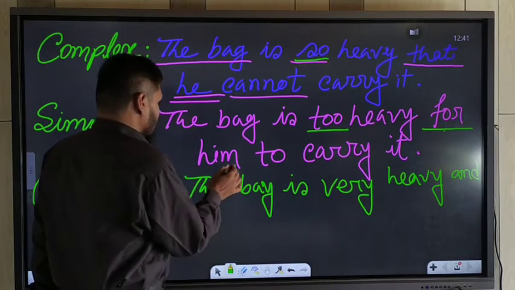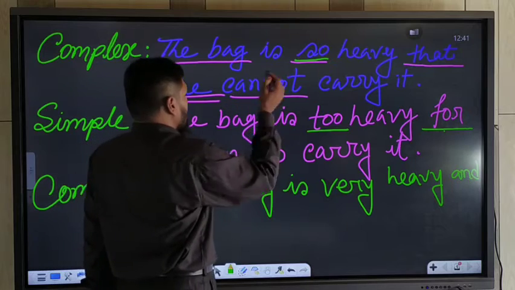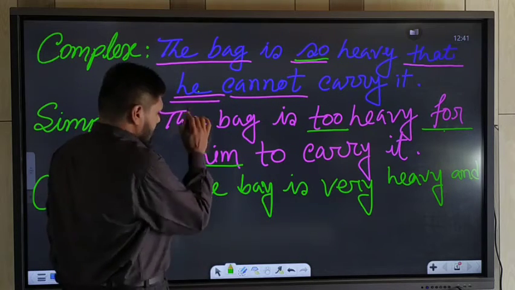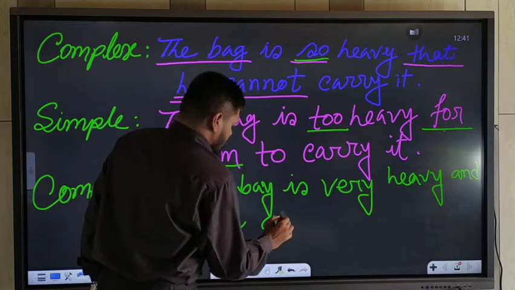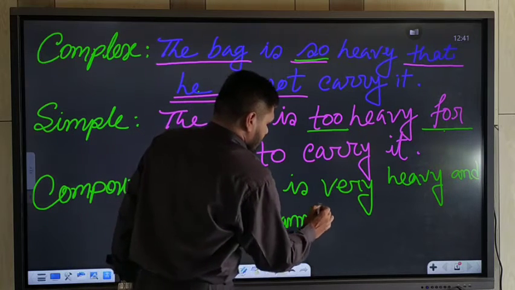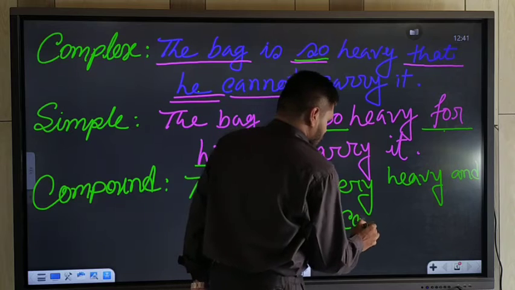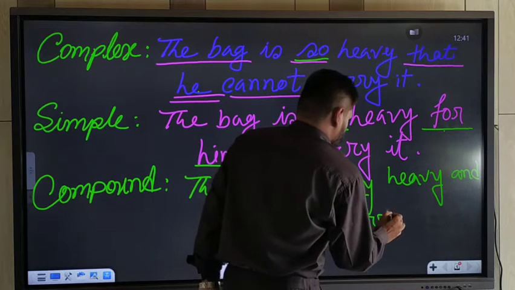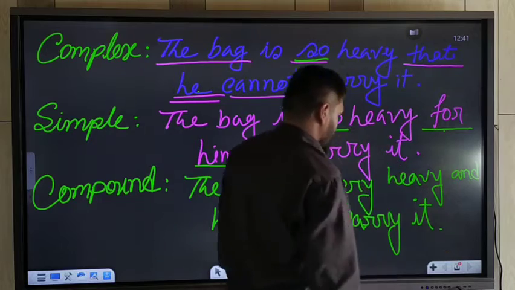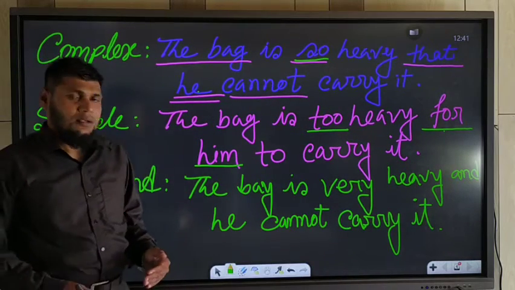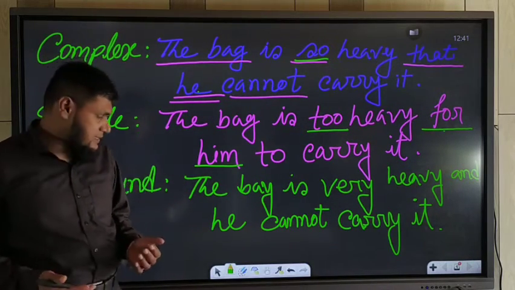And now you should write down the subject form or the subject here, he. And he cannot. You should use the auxiliary verb cannot, and then the main verb and extension. Okay, in this way you may be able to change them easily.